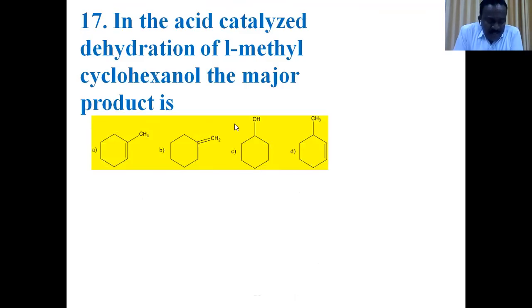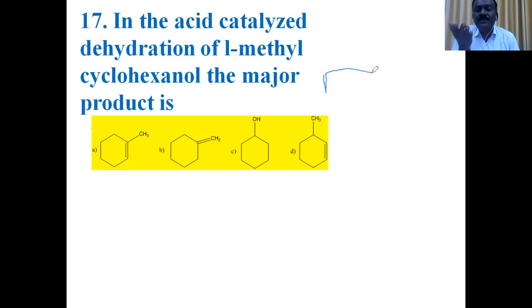In the acid catalyzed dehydration of 1-methyl cyclohexanol, the major product is? Again, we studied the dehydration of alcohols.